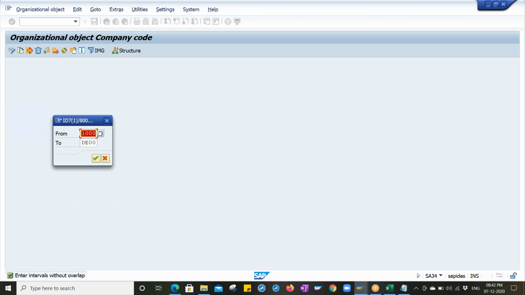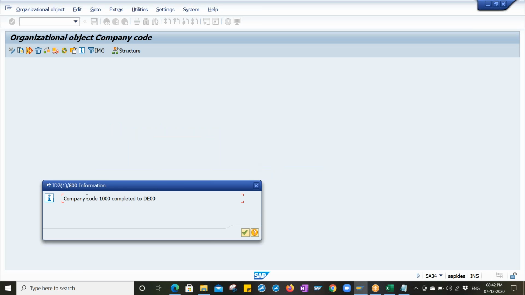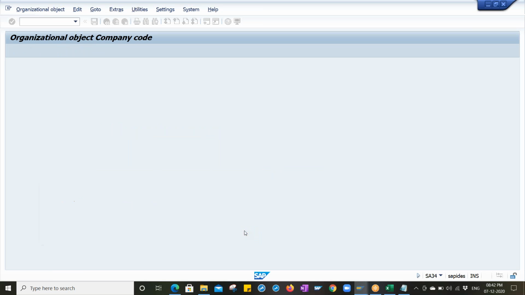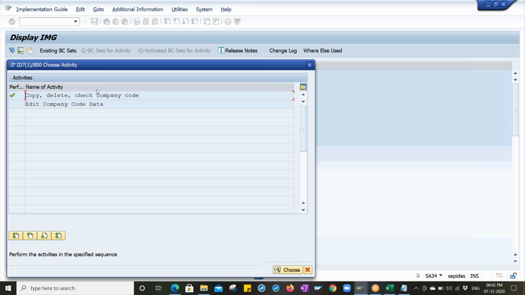When you get this option, you can click on cancel. Thus, the company code is copied and completed to DE00. Click on continue. Click on completed activities. You will get a statement called company code copied properly. Go back. Double click on edit company code data.